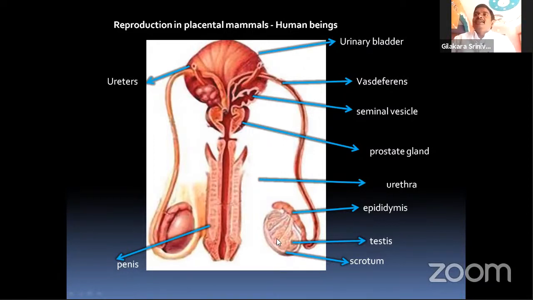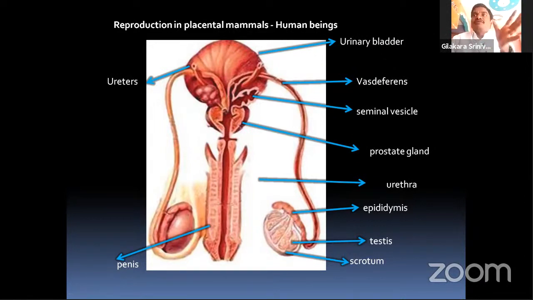Here you can see the testes, urethra, epididymis, prostate gland, seminal vesicles, vas deferens, urinary bladder and ureter, and penis. These are the main important organs in the male reproductive system.